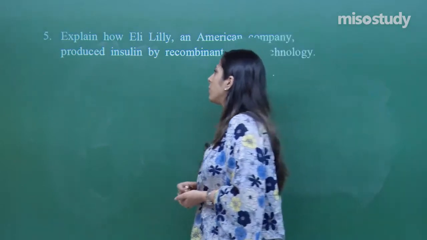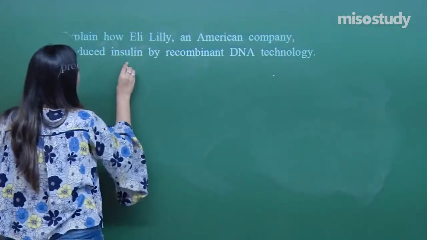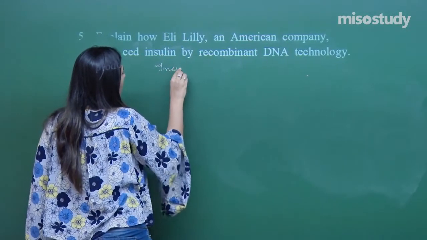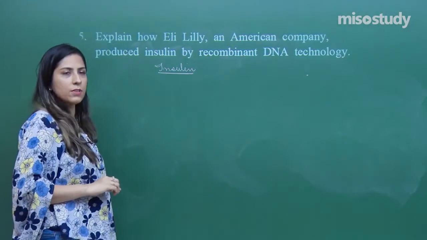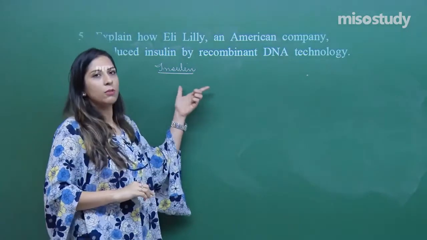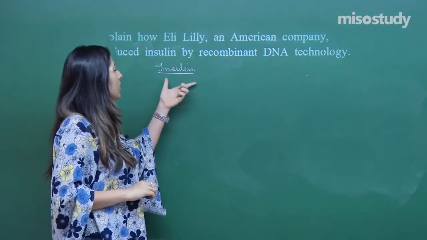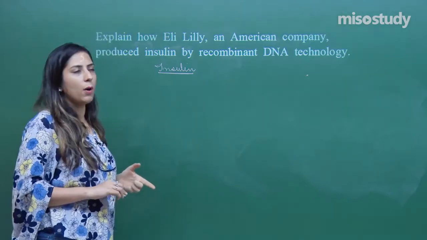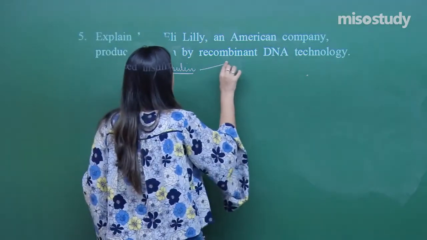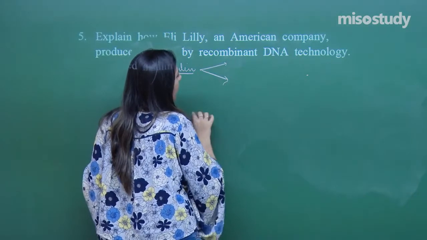In this, we know about insulin. What is the function of insulin? Insulin regulates the blood glucose level. When we talk about the active insulin, it is made up of 2 polypeptide chains.